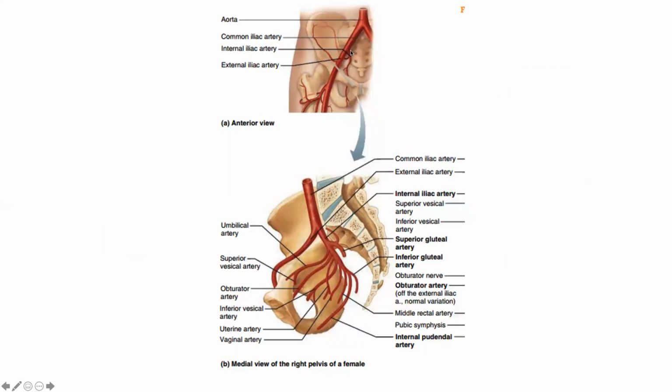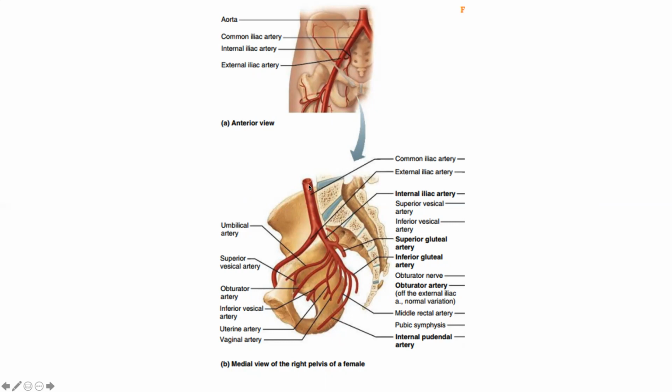And now we know that our abdominal aorta ends by bifurcating into the right and left common iliac arteries. The common iliac artery will give a big branch into the pelvis that is called the internal iliac artery. After giving that branch, the common iliac artery continues as the external iliac artery. And this external iliac artery, after passing underneath the inguinal ligament, changes its name to the femoral artery.